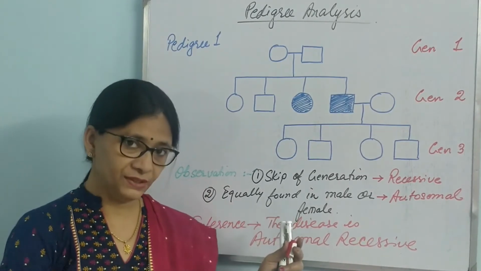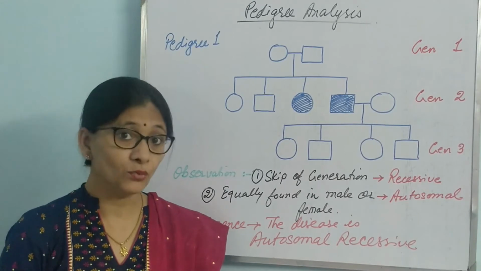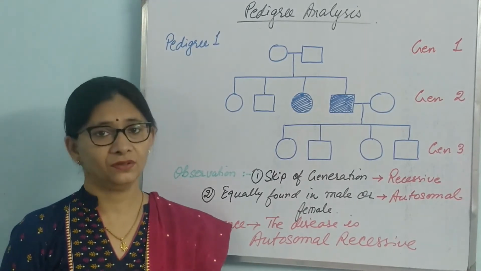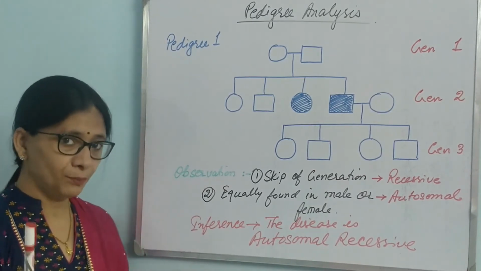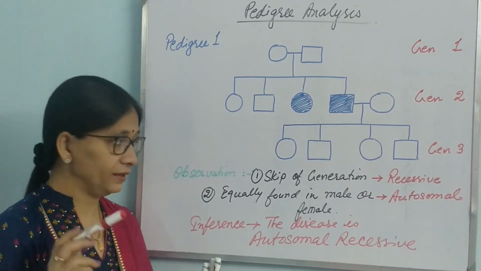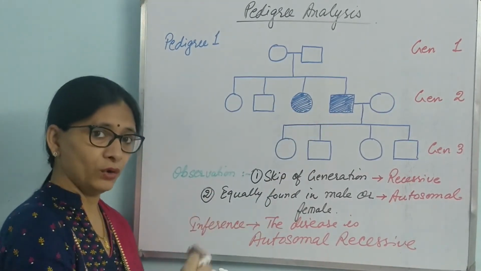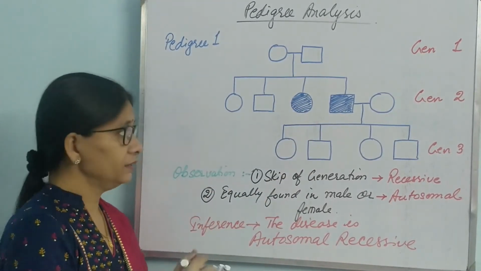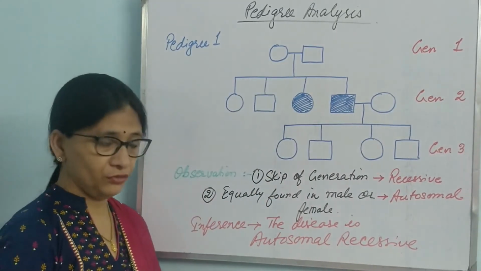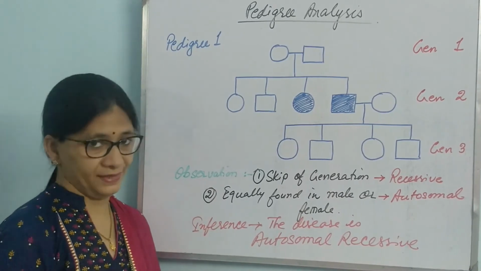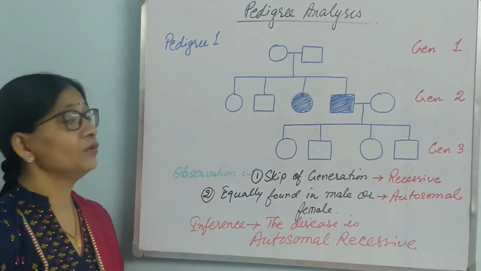Now, with further studies, it can be found out what are the chances of their offspring carrying this disease. So, this is how pedigree analysis is done. The point to be noted is that if it is prevalent in both male and female, boy or girl, brother, sister, then it is autosomal in nature. And if there is a skip in generation, that means the disease is recessive. So these are the points which we have to mark. So this is the first pedigree analysis.